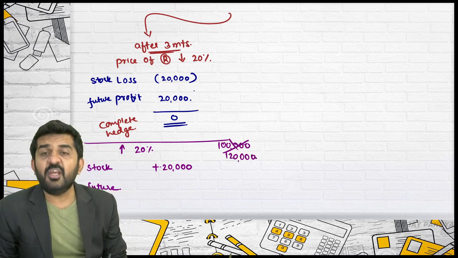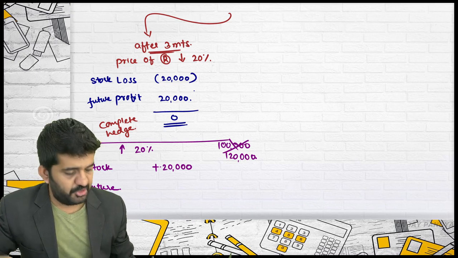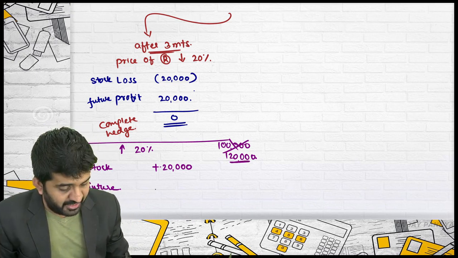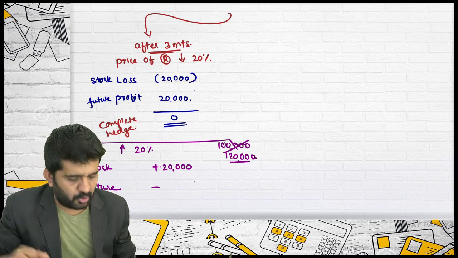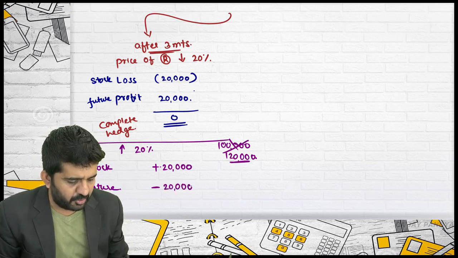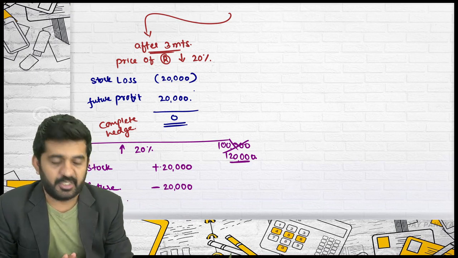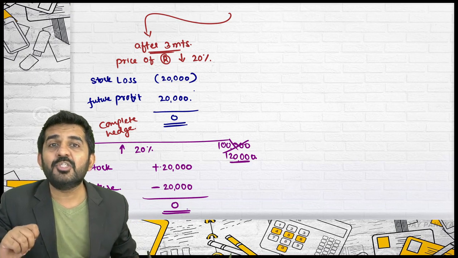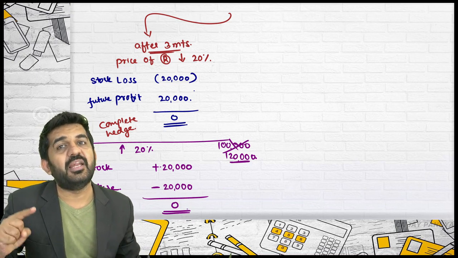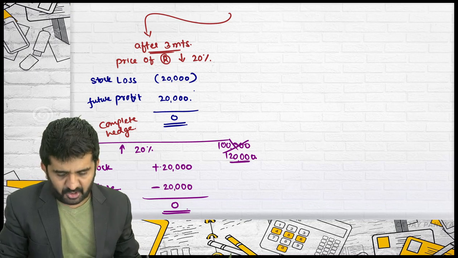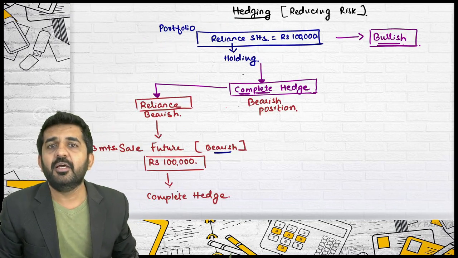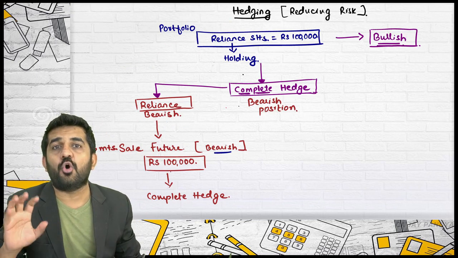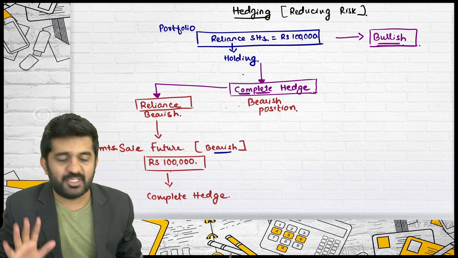In future, the price of Reliance from 1 lakh has become 1 lakh 20,000. In future, was I bullish or bearish? Bearish. Is the market bullish or bearish? The market is bullish, so I will have to pay. Futures are not optional contracts. They are compulsory contracts. I will have to pay 20,000. What is your profit or loss? 0. Because you are doing a complete hedge, you will neither have profit nor loss for this particular 3 months. This is nothing but a complete hedge of your position.